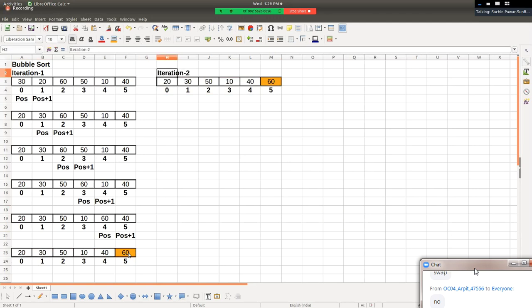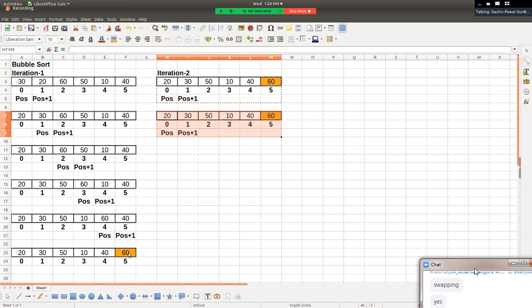It means we compare elements which are at two consecutive positions. Is this pair in order? Yes, this pair is in order. So no need of swapping. Hence, position plus plus. We can go to the next position.